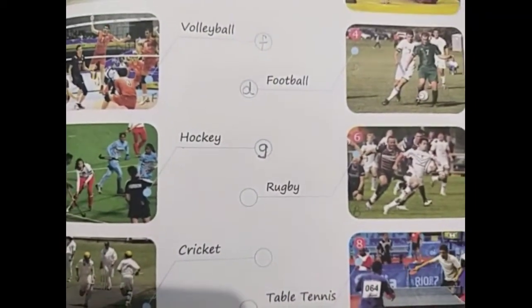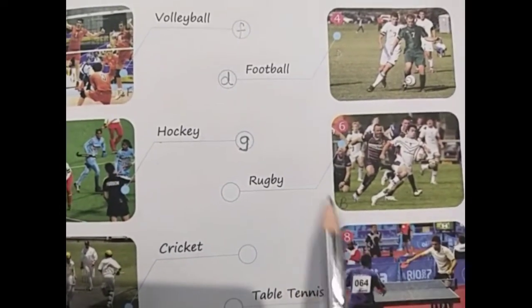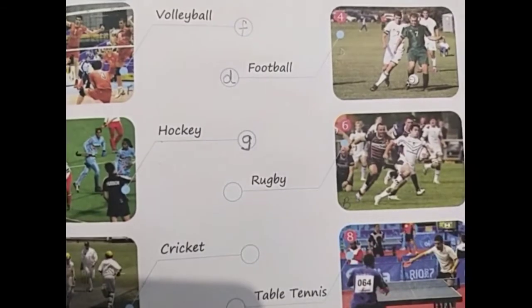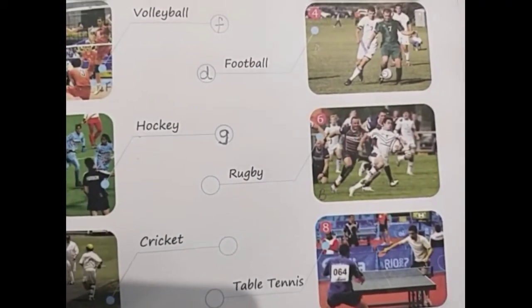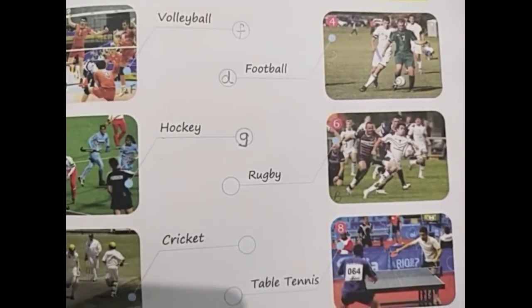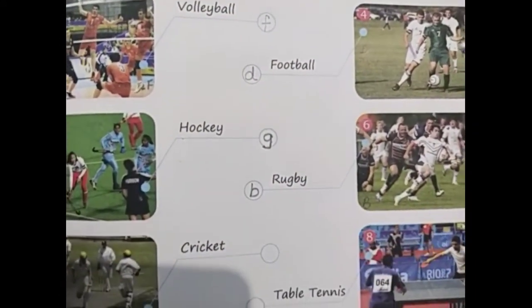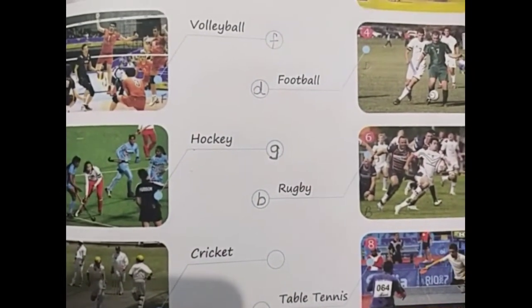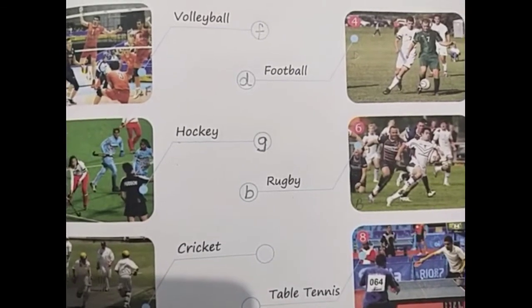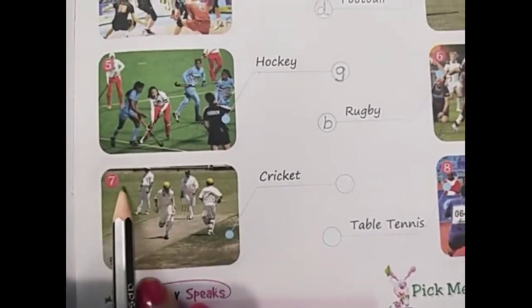Now the next sport is rugby, question number 6. Rugby is the national sport of New Zealand, and we write the alphabet B. Now the next is cricket, question number 7.